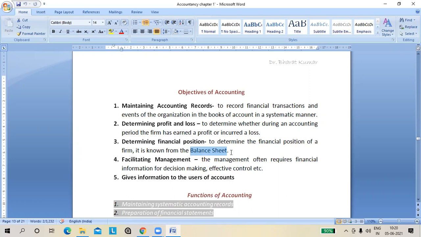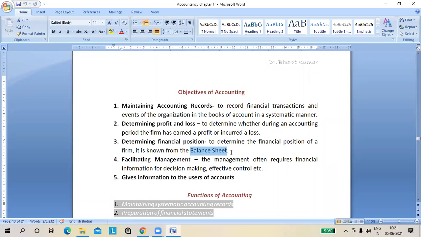Yes, you have more liabilities than assets, how is the position? Low. Hmm, or I can say weak. Means bad. When the liabilities are less and assets are more, then it's good. So through this financial position, or through this balance sheet, you will come to know where you stand, है ना? So for this purpose also we prepare the accounts.